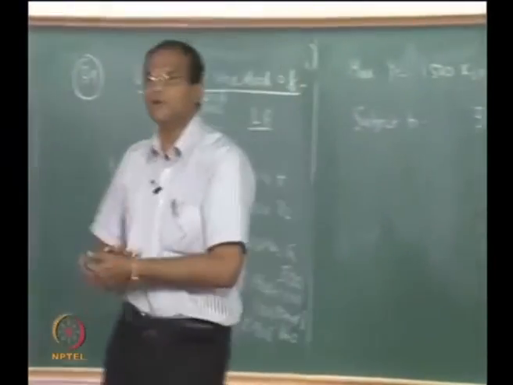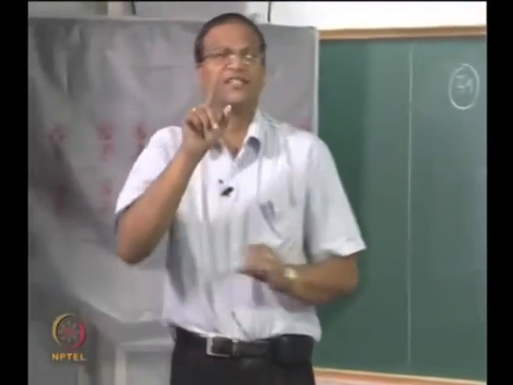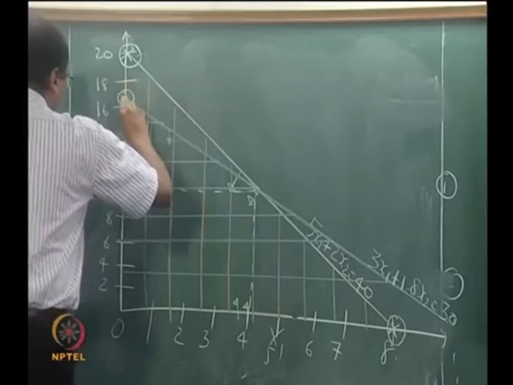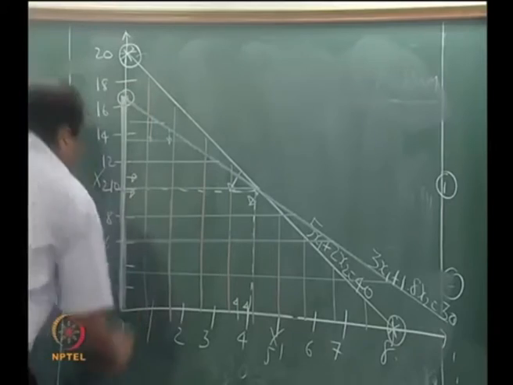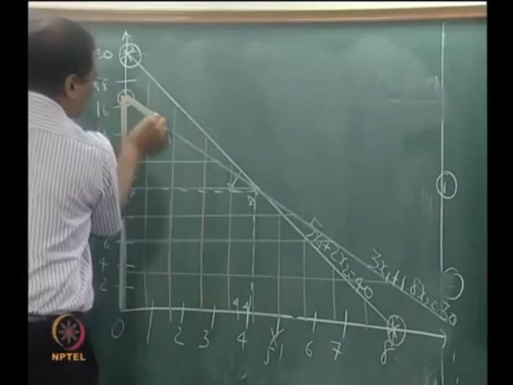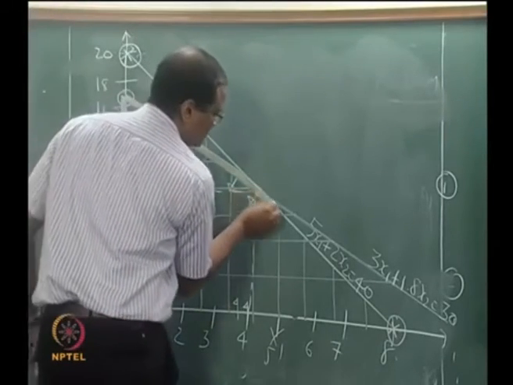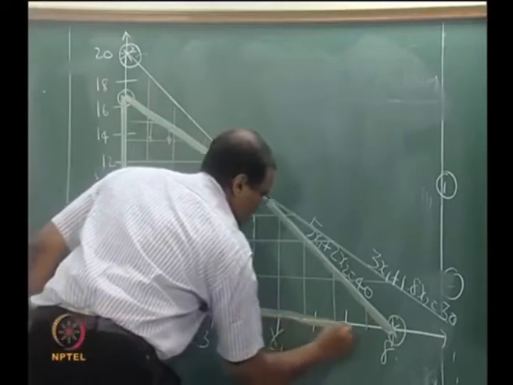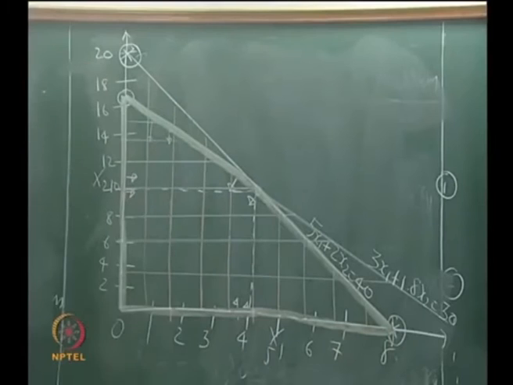So the feasible region is one which is indicated within the checks. Now is there some other color, it will be good. Let us use the green. So the feasible region is, okay, that is a feasible region.